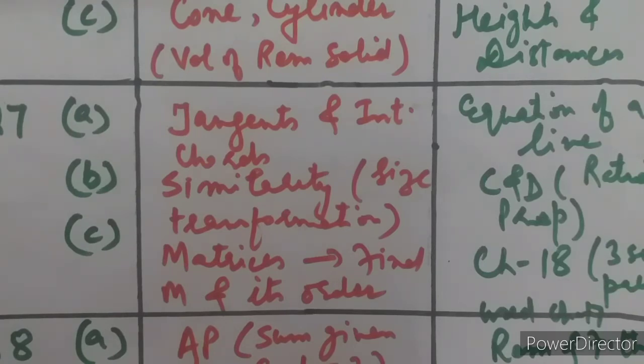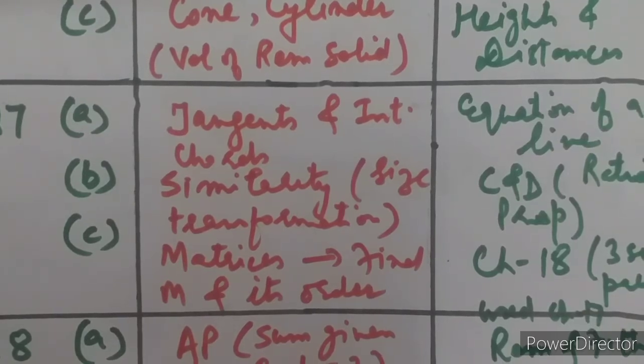In 2019 also, a question based upon componendo dividendo only came from ratio and proportion. Okay, then question number 7 part C was from matrices where an unknown matrix with its order was asked. This question is also told every time to students as an important kind. And you will find I say in every video in which I was telling you about the important things, that the important kinds are repeated every year. So we need to see those things with more clarity.